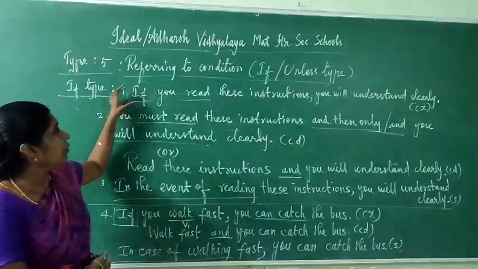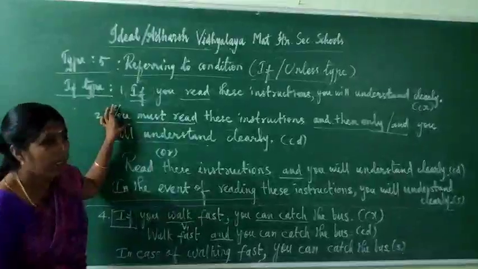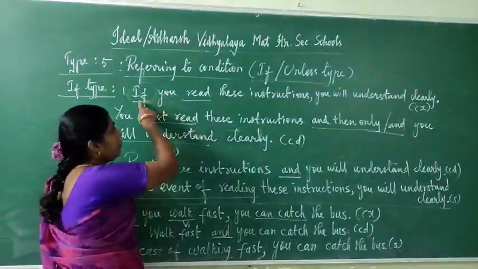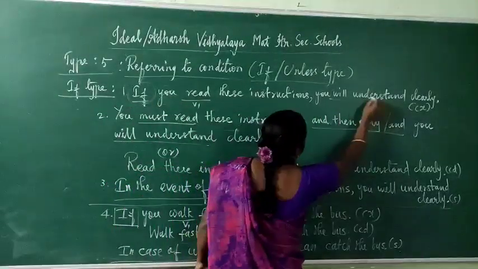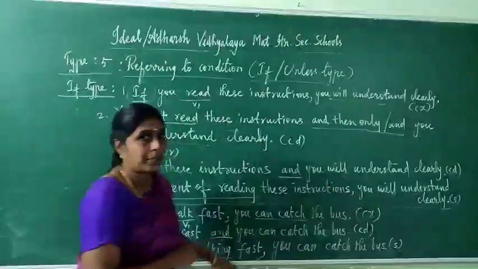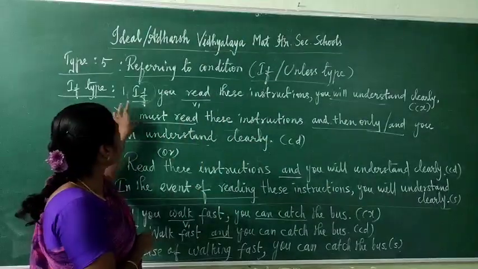So for the if class, for complex the keyword is if. For compound you should also notice that if the if clause has present tense, verb 1, then here will, can or may comes. You should note that down. Next, compound means you must.